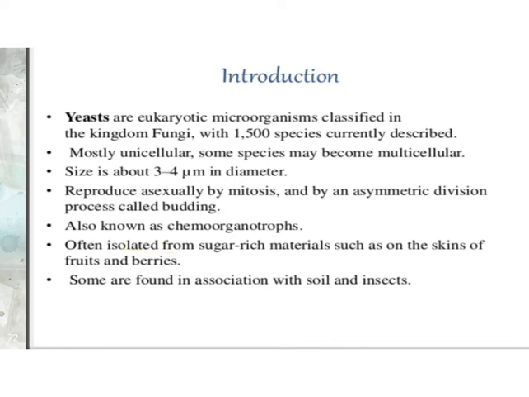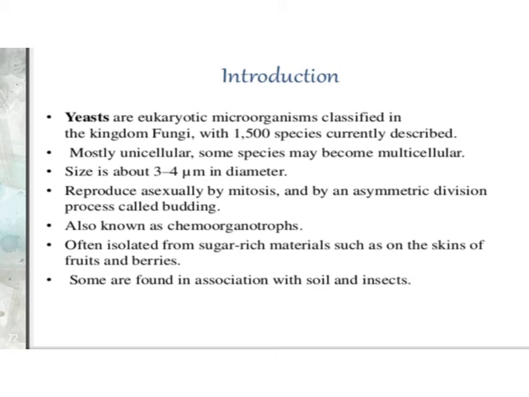Let's see the next model system in the fungal group, the yeast. Yeast is a type of eukaryotic organism classified into fungi, with about 1,500 species. Most are unicellular, some species may become multicellular, about 3 to 4 micrometers in diameter. They reproduce asexually by mitosis, with asymmetric division known as budding.